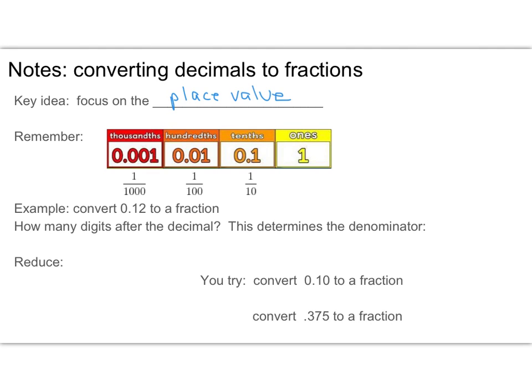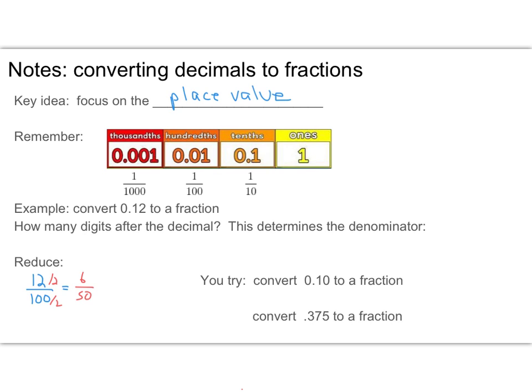So that means I can put 12, because that's 12 hundredths really, over 100, and then I can reduce. I can definitely divide by 2. Let's see where that gets me. That's going to be 6 over 50.